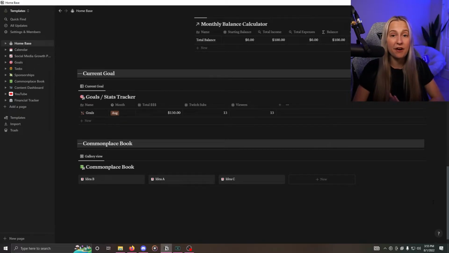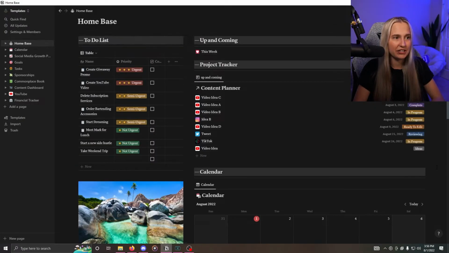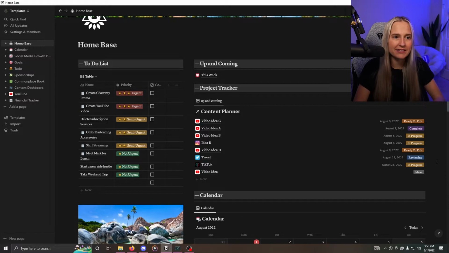So this is my homepage. This is what I see when I first log on, and it has my entire life on it. I put everything in here. But what makes Notion so powerful is that everything is linked together. So all of the things that you see here, they are their own entities, which are called databases. And inside each of these databases are pages.